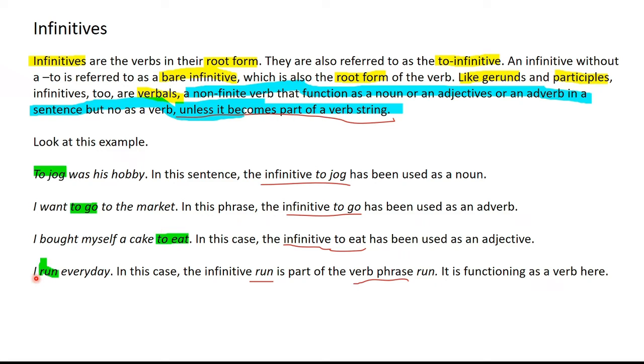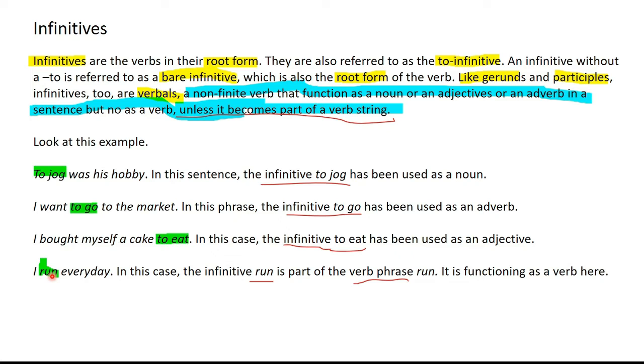However, look at this. I run every day. Now, this bare infinitive is functioning as the main verb in this sentence. Infinitives do function as the main verbs in a sentence if they become part of the verb string in simple present tenses. This is a simple present tense. I run every day. The bare infinitive run is functioning as the verb phrase in this. Run is part of the verb phrase, and it is functioning as the main verb.